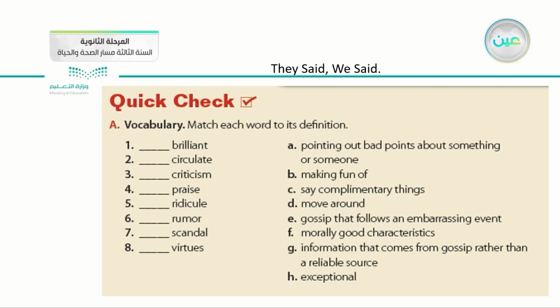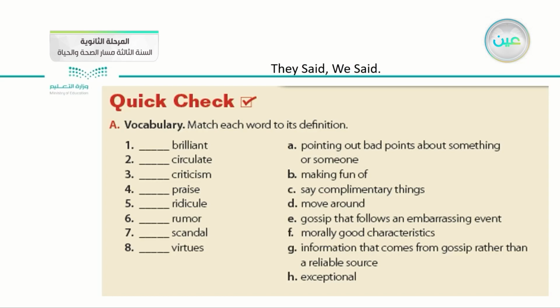Number 2, circulate means something that spreads quickly. Number 3, criticism is talking about the negative points about someone's work or about his or her personality. Number 4, praise, saying good things or talking about something in a good manner.